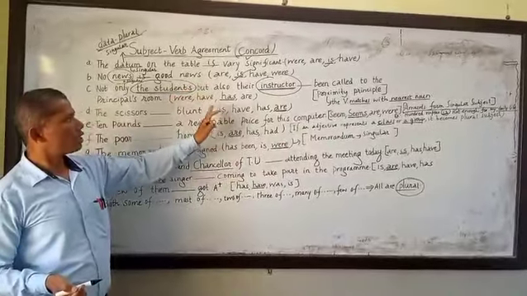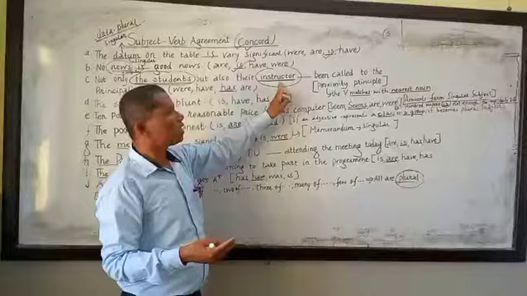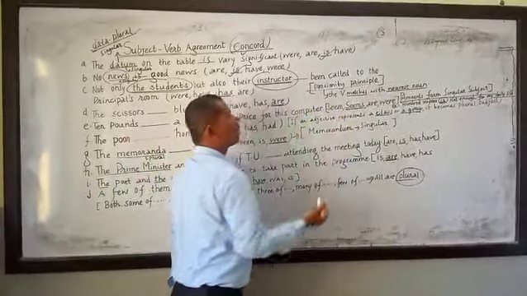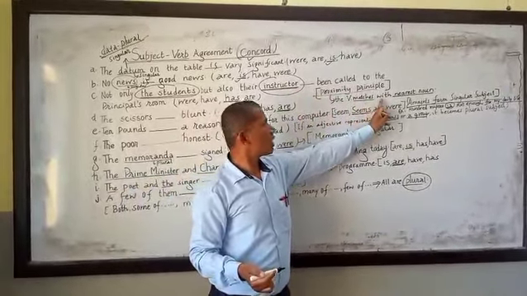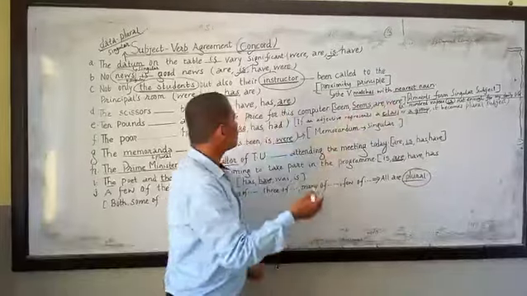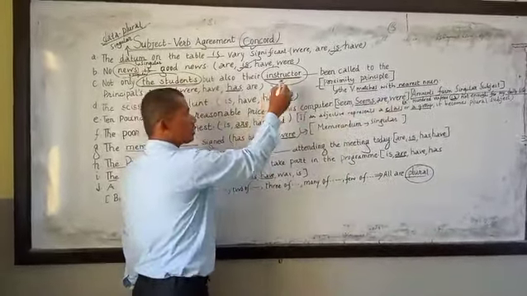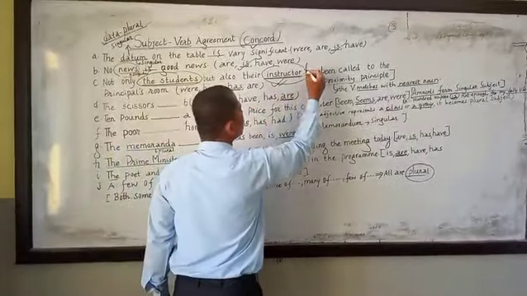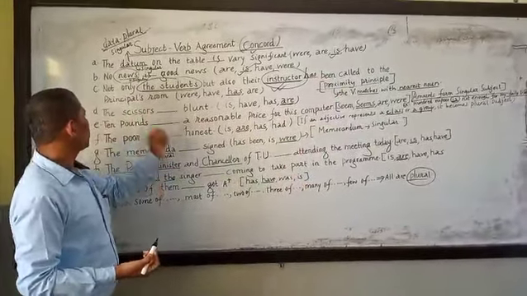So in this case, the verb agrees with the nearest subject, which is called the proximity principle. Proximity principle means the verb matches with the nearest noun. The nearest subject is the instructor, that's why it takes has been called to the principal's room.